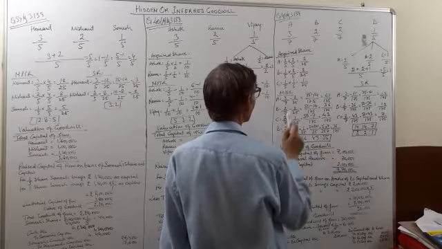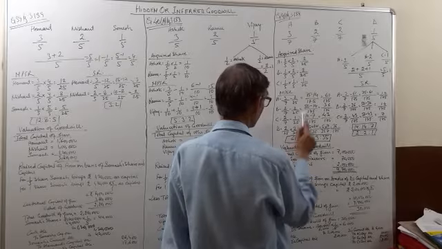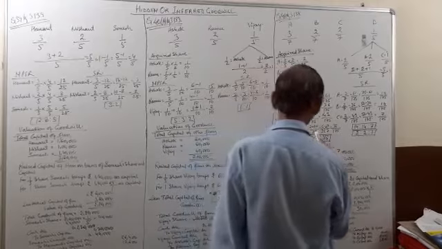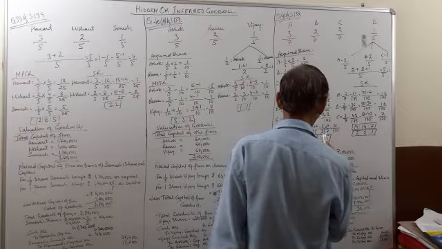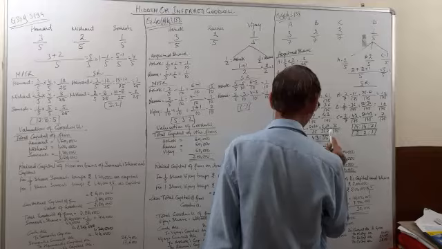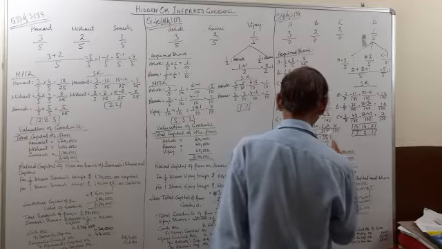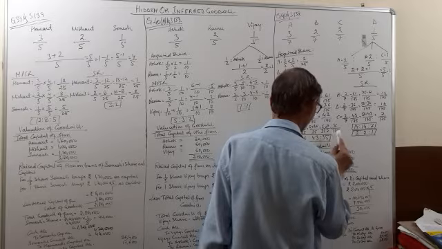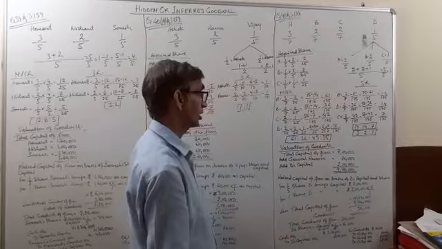D has acquired 2 by 25 from A, 2 by 25 from B, 1 by 25 from C. All three will be added. 25 is the LCM, 2 plus 2 plus 1 is equal to 5 by 25. To make the denominator 175, we will multiply D's denominator by 7 and numerator also by 7. So 35 by 175. Now 61 is to 36 is to 43 is to 35. If we add them, the total comes to 175, which is the common denominator of all the partners.